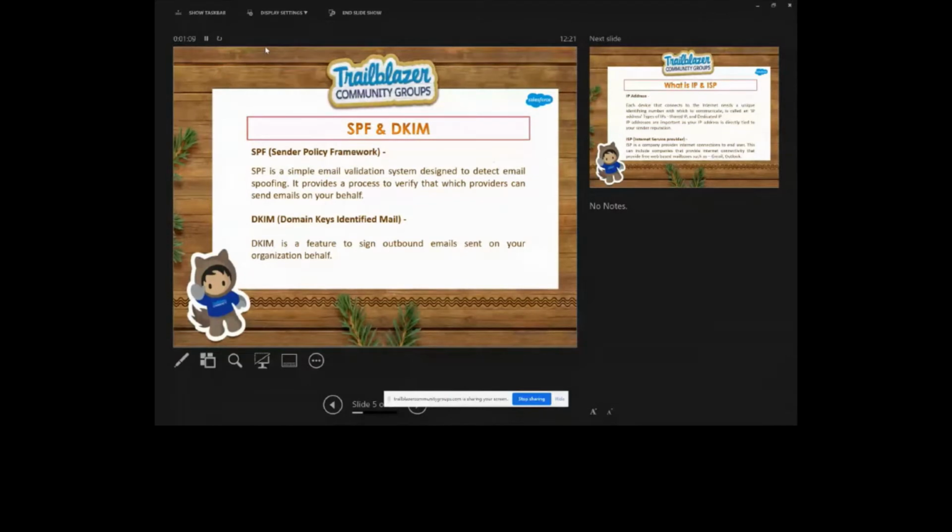Now you can see the DKIM, DomainKeys Identified Mail. Full form is DomainKeys Identified Mail, but guys, I'm going to keep it simple. You all know about your signature, no? Your signature is your identity basically. So a valid signature in emails always gives recipients confidence that this is real, and they can also know that it was handled by any third party, like Salesforce. So Salesforce is an authorized way.